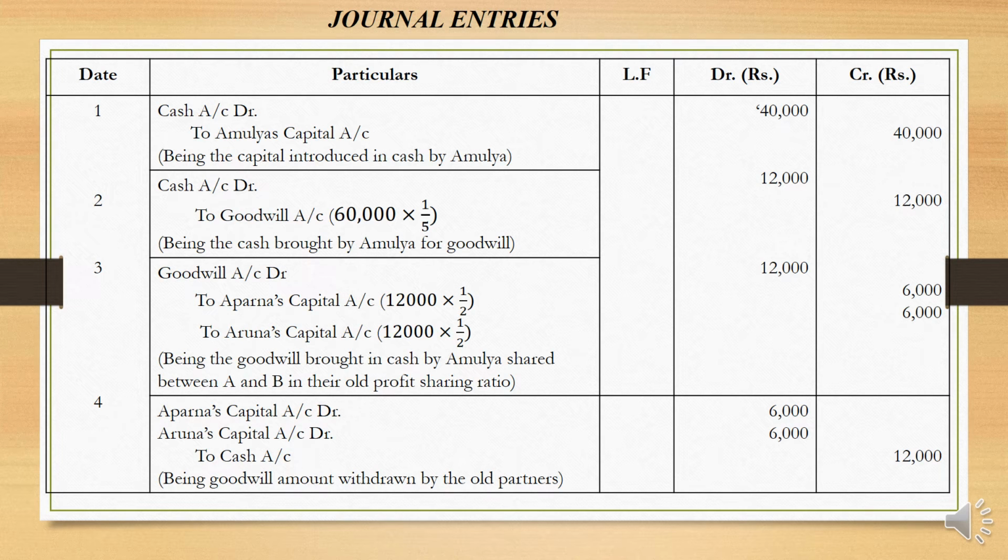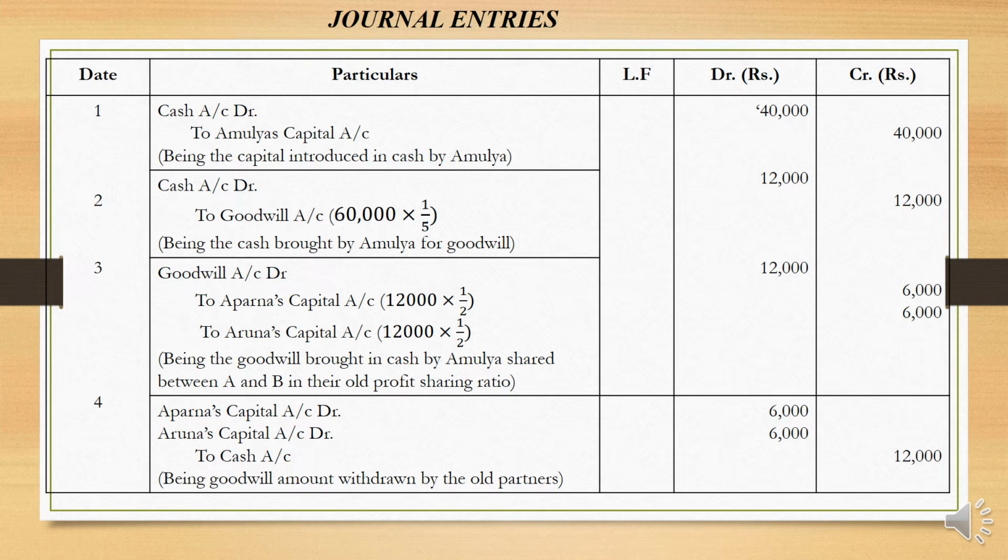Now let us pass the journal entries. First one, cash to Amulya's capital account. This is for capital introduced by her. And second one, cash account debit to goodwill account. Goodwill contributed by the new partner Amulya is not directly given, but the goodwill of the firm is given. Since 1/5 is the contribution by the new partner, we'll take 1/5 of 60,000, which is 12,000 that she has to contribute.